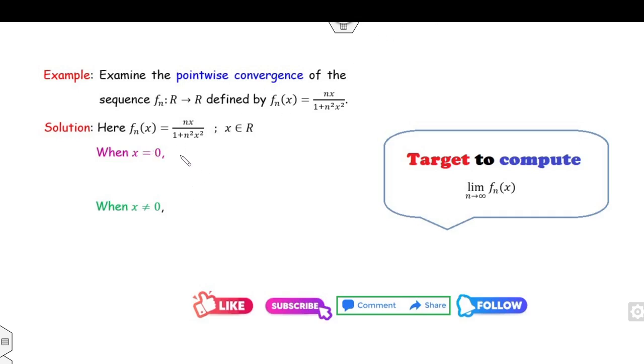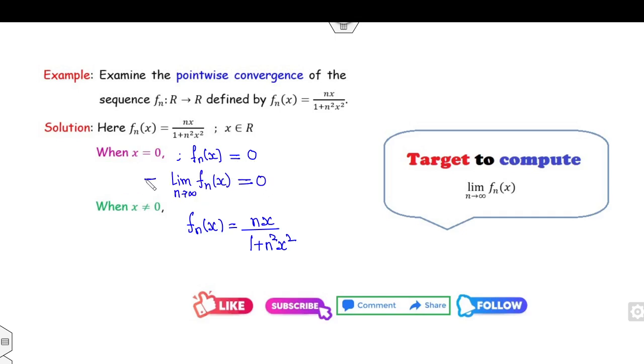So if x is 0, what is fn(x)? fn(x) is 0. If x is non-zero, what is fn(x)? That is nx over 1 plus n squared x squared. Now, once fn(x) is 0, the limit of fn(x) is also 0.